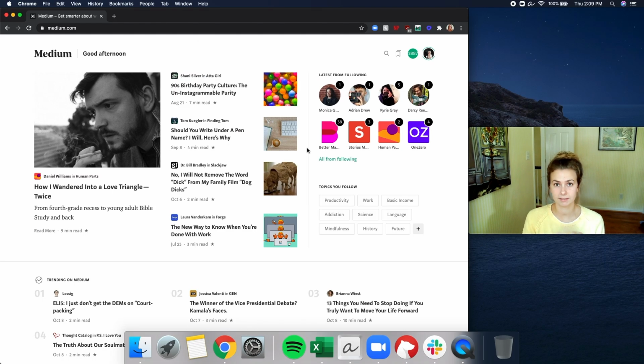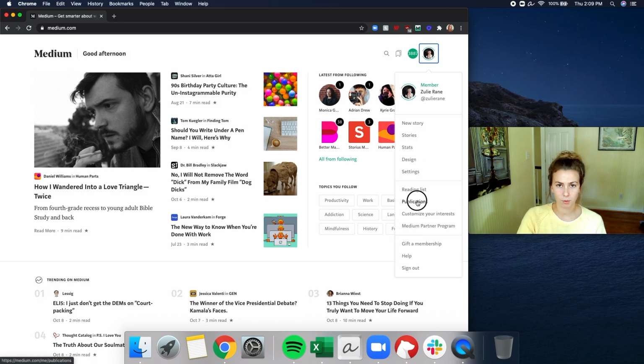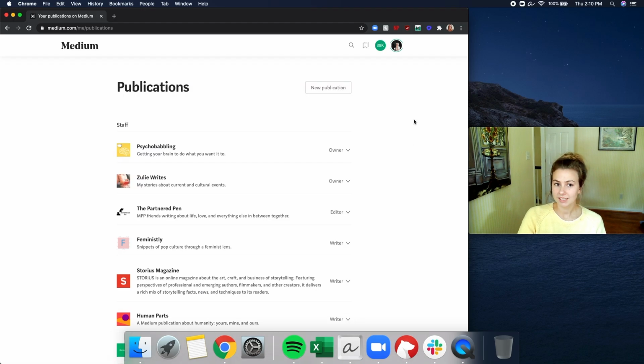2 perfect reasons. First, Medium is promoting publications. And secondly, publications give you newsletters. Let's get into how to create one. Because I recommend this to everyone, I feel a little guilty that I haven't explained how to create one before. The reason is that I actually think it's pretty self-explanatory.